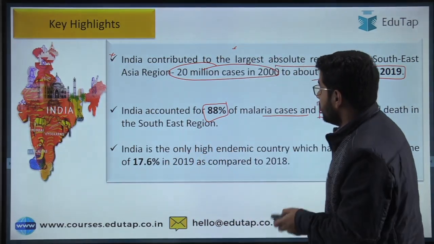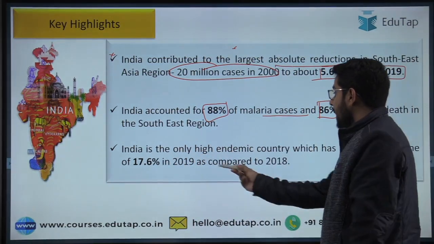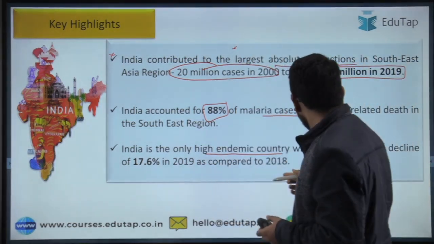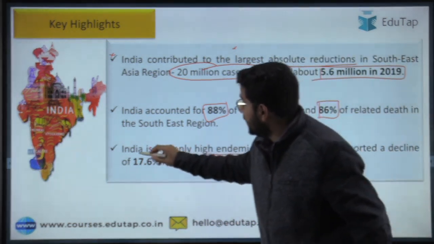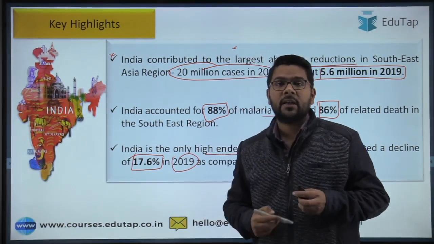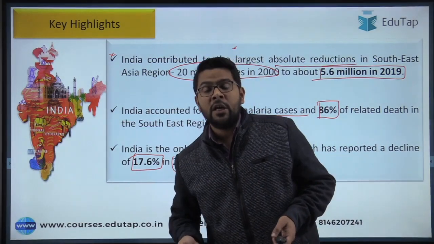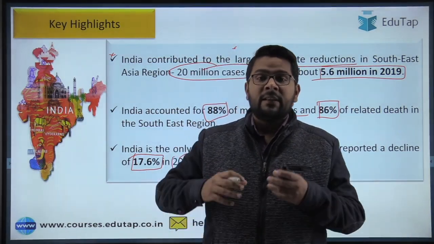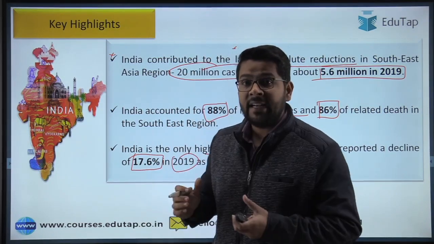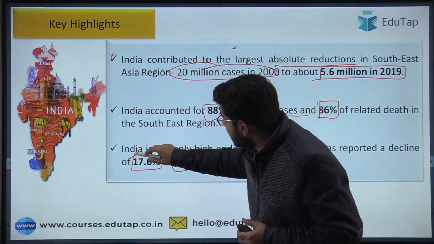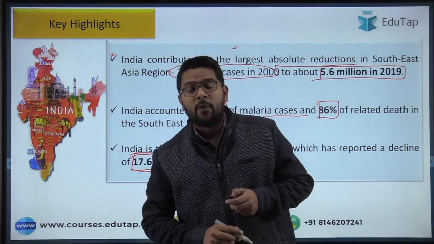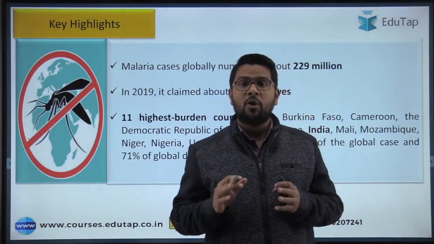Now the third point is that India is the only high endemic country, that is, where the prevalence of the disease is also high, to report a decline of almost 17.6% in the year 2019 when we compare the data with the previous year, 2018. So among the high endemic countries, where the prevalence of disease is very high, India has performed really well, and India is the only country that has shown a decline of this much percentage. These three are all important points from our exam point of view. That was about the Indian scenario.